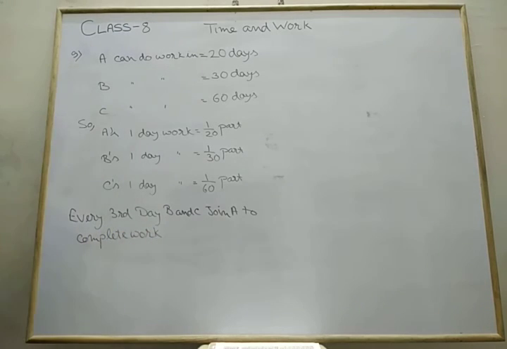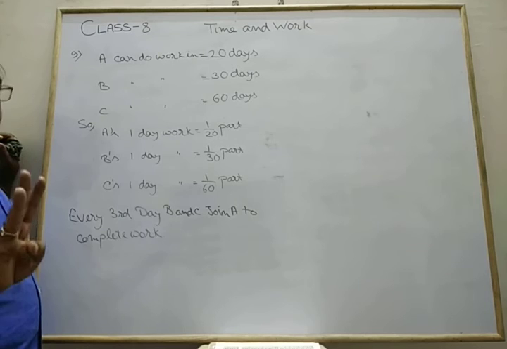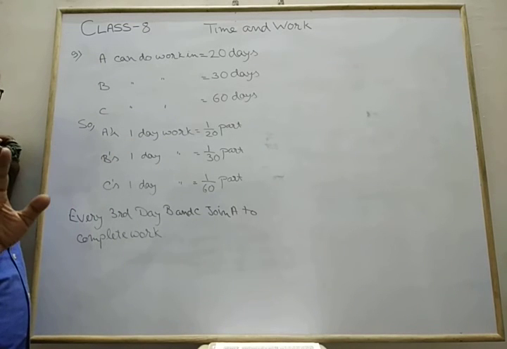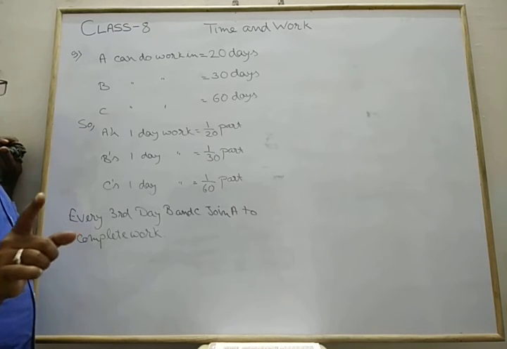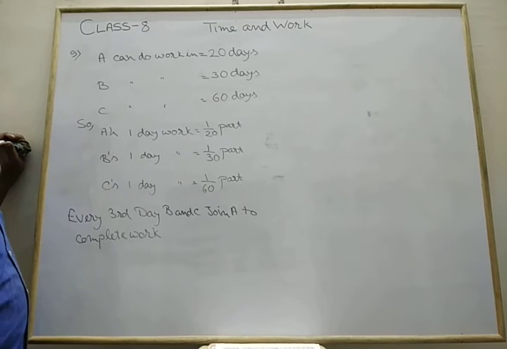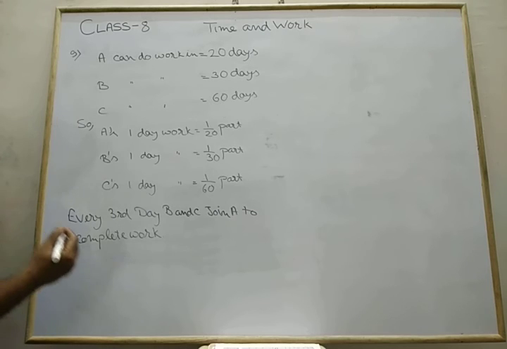This is the key part of the solution. So means what? All 3 days, A alone, all 3 days A works regularly. So in 3 days, how much part of work is done by A? It's 3 into 1 upon 20.